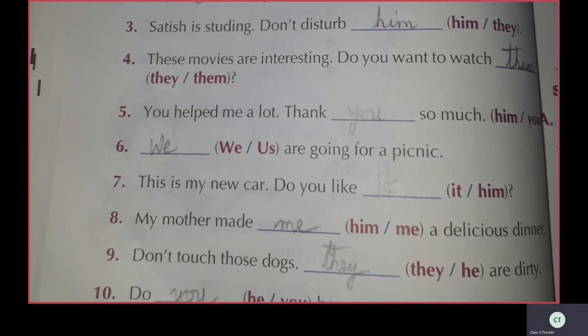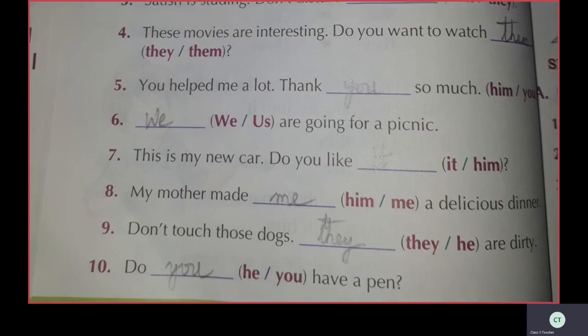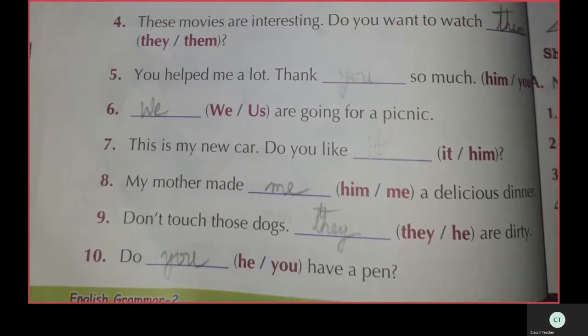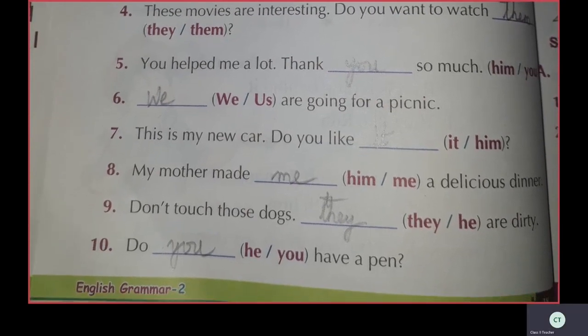My mother made dash a delicious dinner. Two pronouns are given here. I or me. Which is the correct pronoun? My mother made me a delicious dinner. Write in the blank, me. My mother made me a delicious dinner.